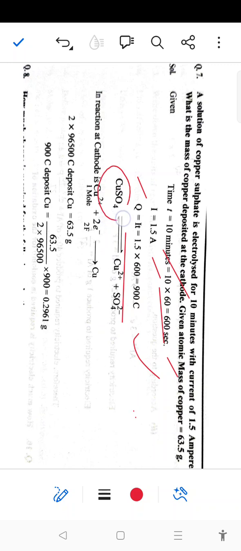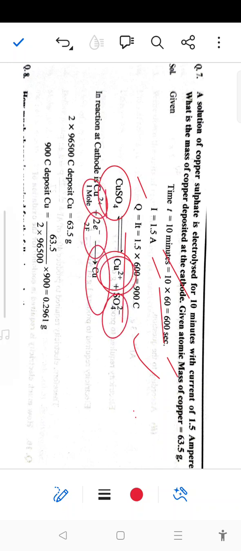So in case of copper sulfate solution, it changes into copper 2 positive ion and sulfate ion. Copper 2 positive ion gains 2 electrons and forms copper. So the reduction process uses 2 electrons. So 2 Faraday deposit copper, that will give 63.5 gram, and 900 coulomb deposit copper will give 63.5 divided by 2 into 96500 multiplied by 900, that will give 0.2961 gram.